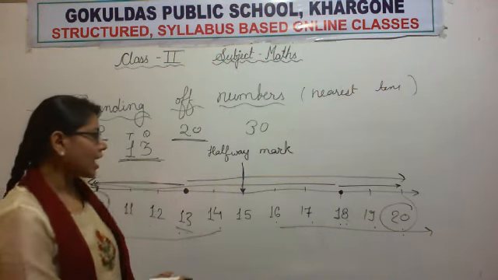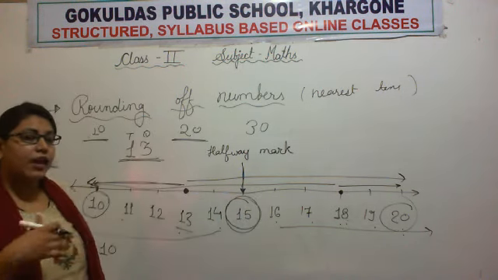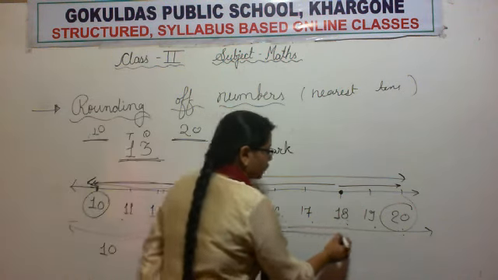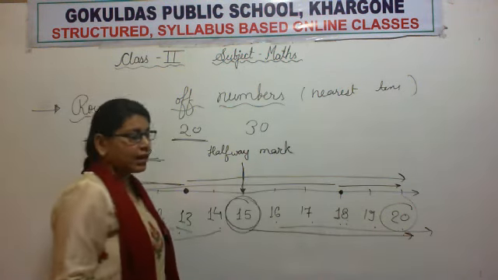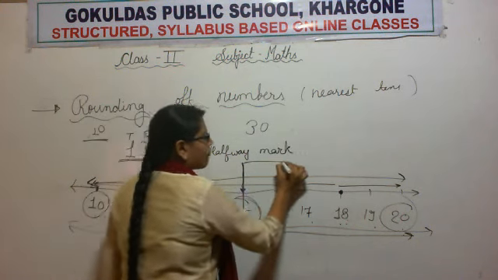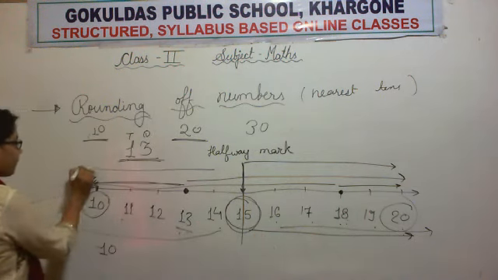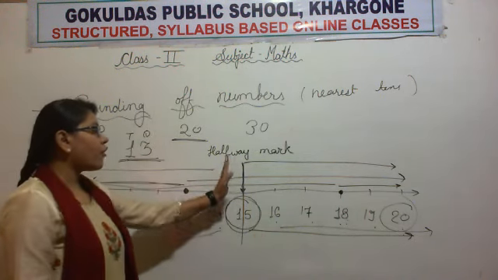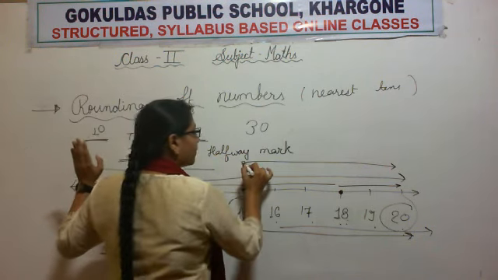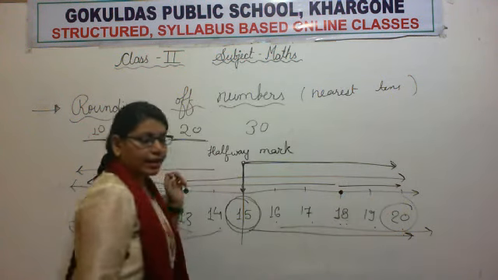Now what if a halfway mark number comes? What if 15 comes? So we will round it off to 20. From the halfway mark we will go this side, and before the halfway mark we will go this side. Before the halfway mark we will go to the left, and from and including the halfway mark we will go to the right.